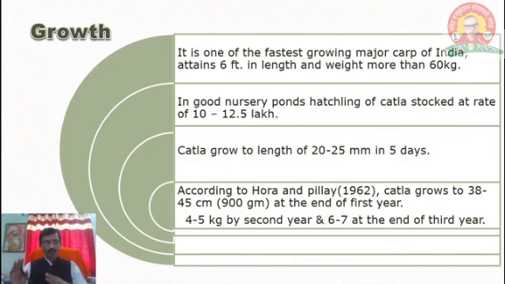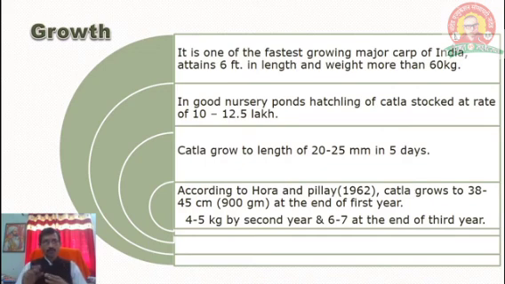Then the next one, the growth of the fish Catla. It is one of the fastest growing major carps of India, attaining 6 feet in length and 60 kg in weight. Already told that it is a fast growing fish compared to Rohu and Mrigal. That's why more and more fishermen culture Catla. In a good nursery pond, Catla hatchlings are stocked at the rate of 10 to 12.5 lakh per hectare. This is the stocking procedure of Catla.